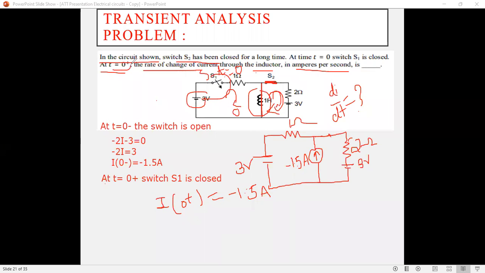At t is equals to 0 plus ला आपल्याला rate of change of current calculate करायचं, म्हणजे t is equals to 0 plus लाच calculate करायचं. So at t is equals to 0 plus, we want to calculate di of 0 plus, rate of change of current, that is di of 0 plus divided by dt. It is equals to question mark. हा आपल्याला क्वेश्चन विचारलेला आहे.